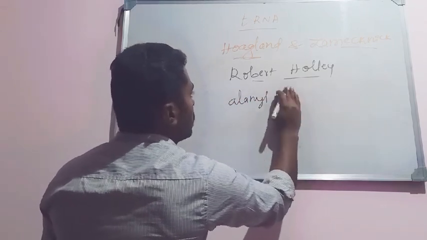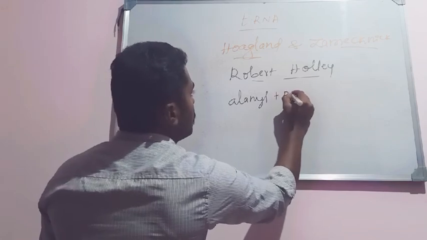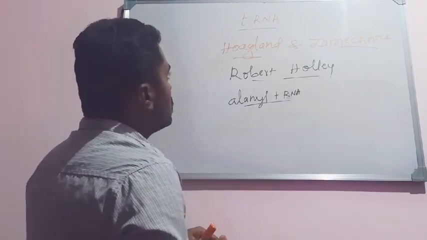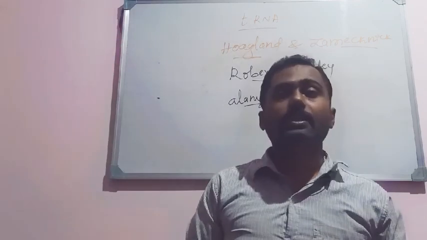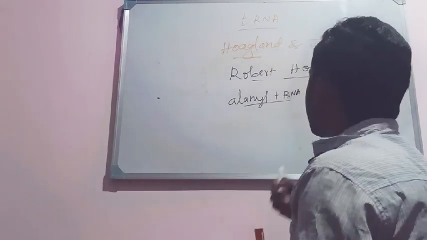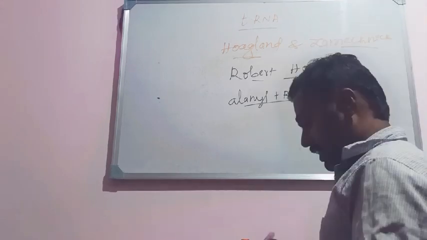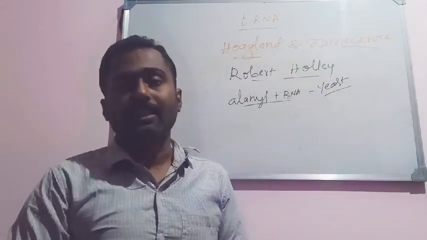It was discovered by Hoagland and Zamecnik, and he studied the structure of alanine tRNA taken out from yeast cells.